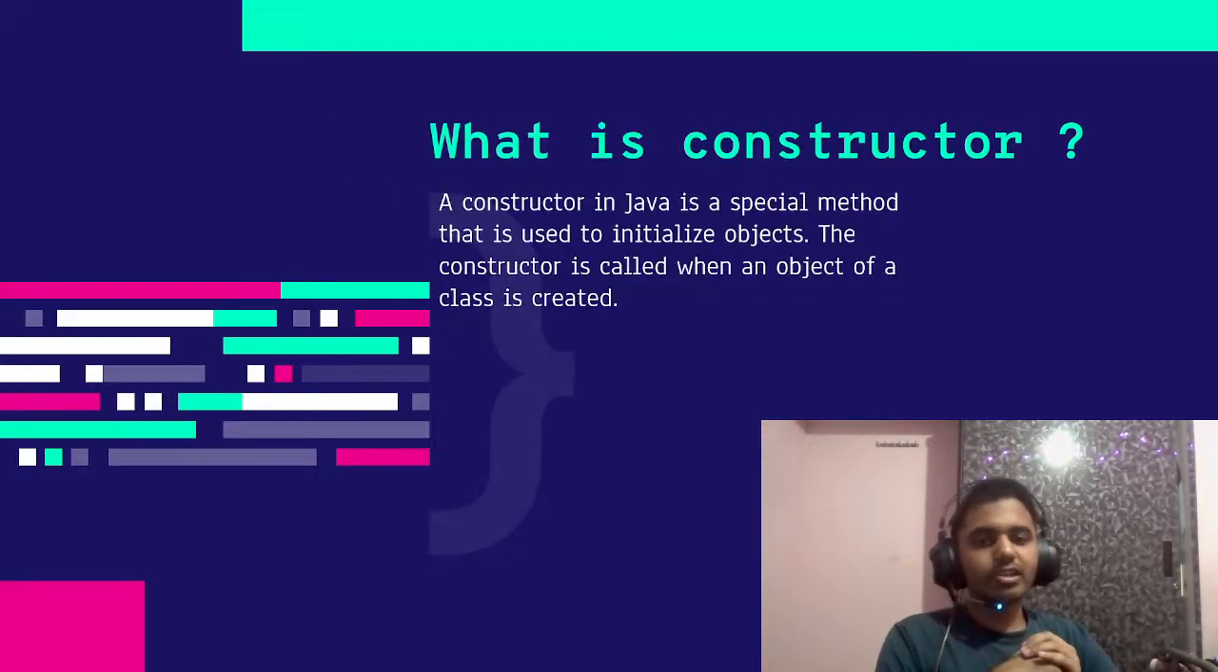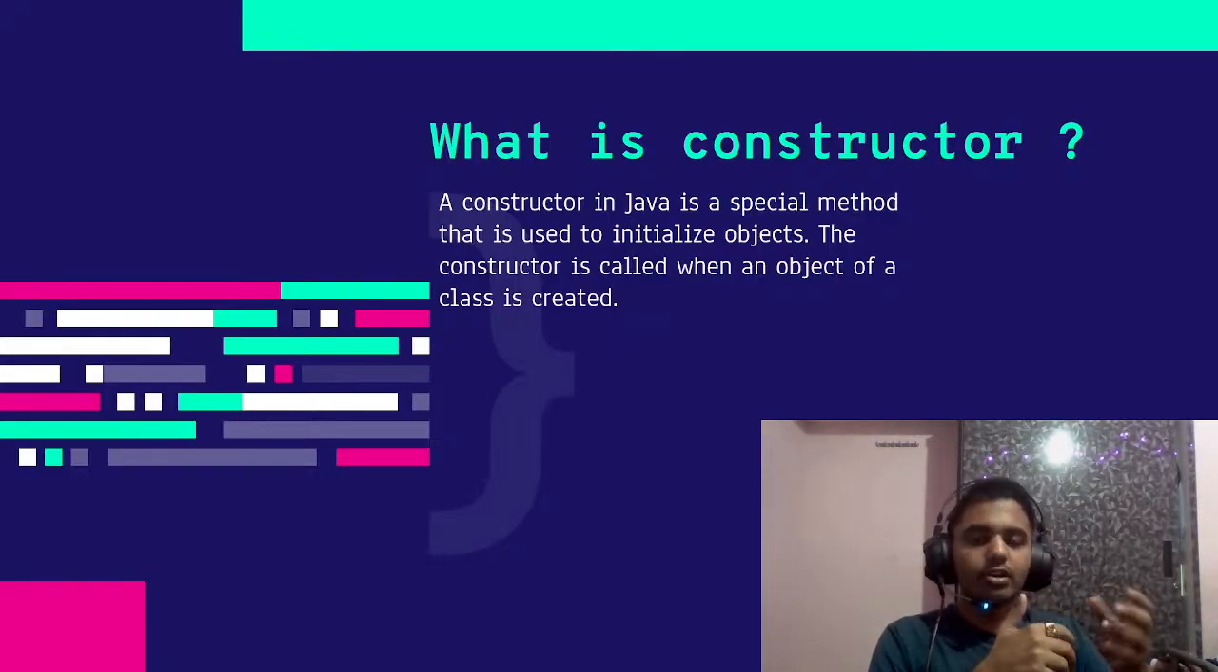So what's a constructor? A constructor in Java is a special method that is used to initialize objects. A constructor is called when an object of a class is created. So when you create a class and then you create the object of that class, this constructor is called by default. It is usually used for initializing your variables and stuff.